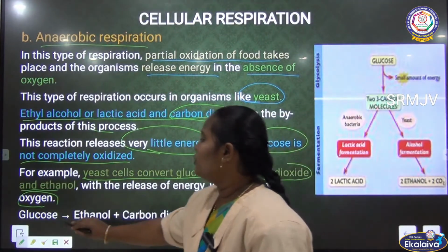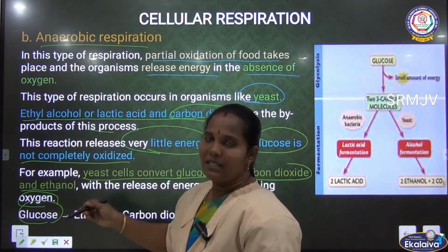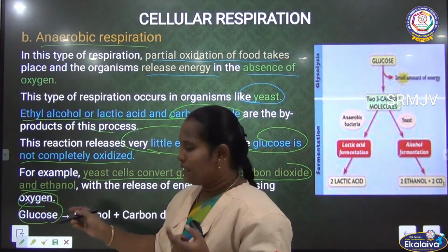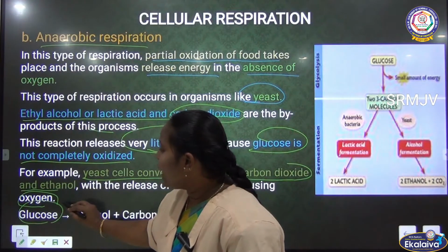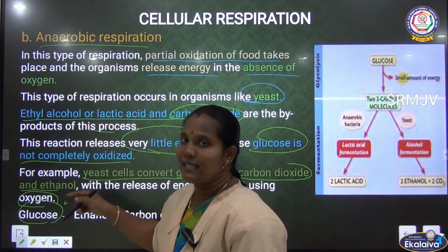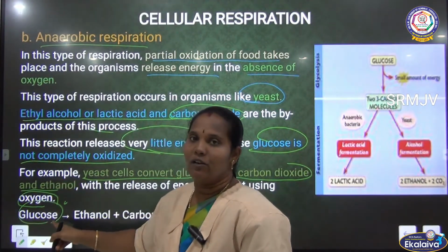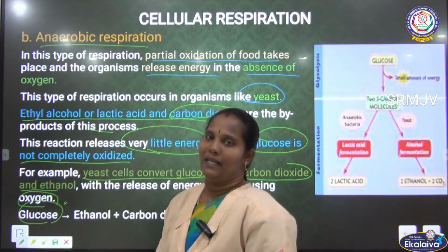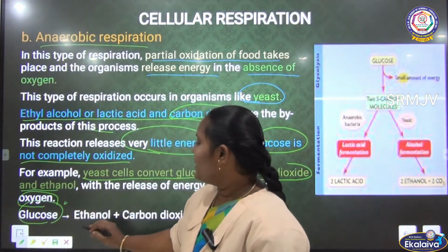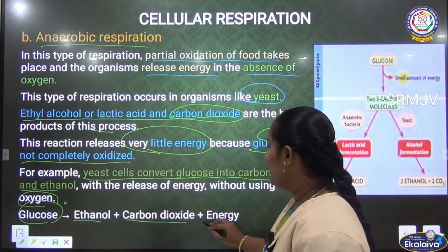Glucose means food particles, the nutrition. In aerobic respiration oxygen is added, but here only the glucose is there. Glucose is there means what will happen? The fermentation process will happen here. After the fermentation, they are releasing ethanol, carbon dioxide, and energy.